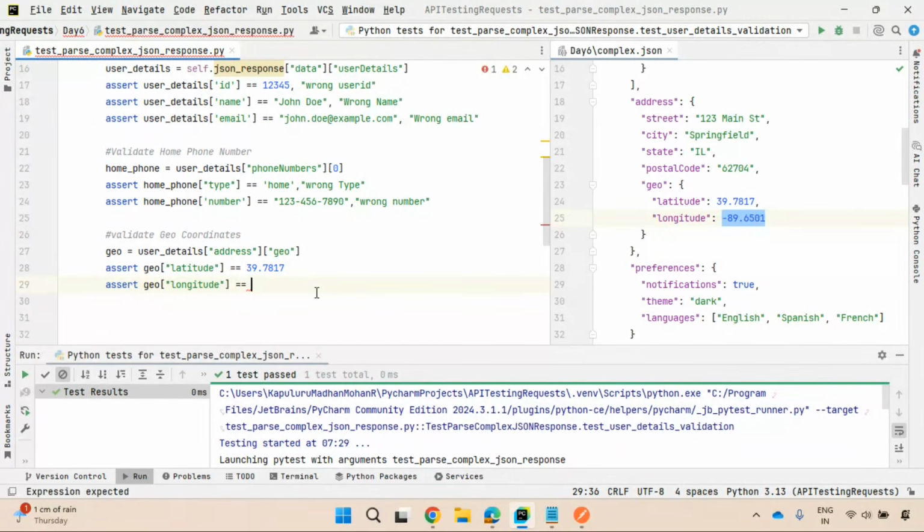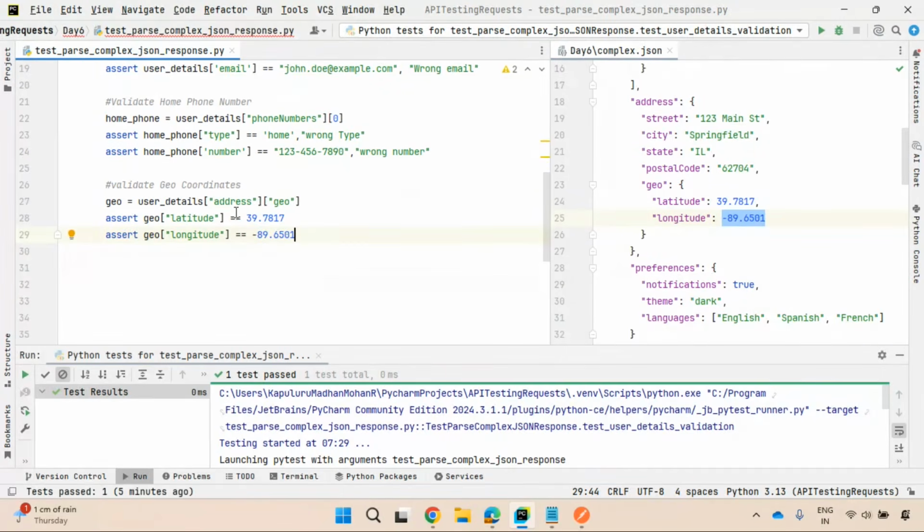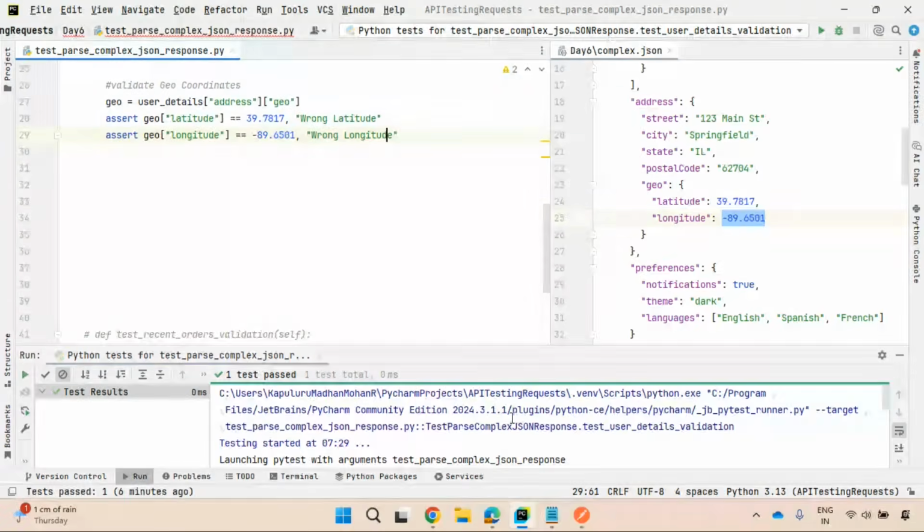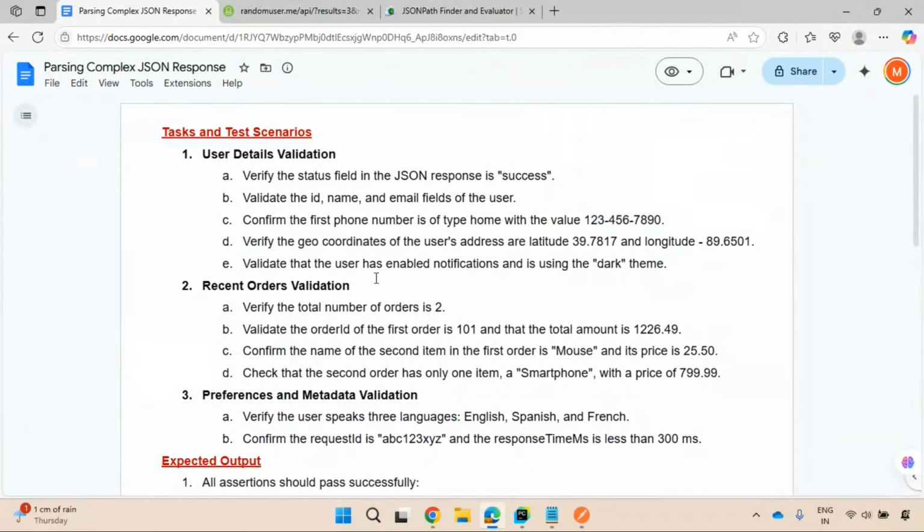If it fails, you can raise an assertion error with a message: wrong latitude, wrong longitude. This is cleaner code. Good.